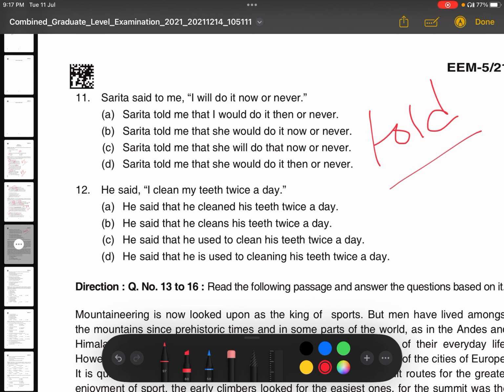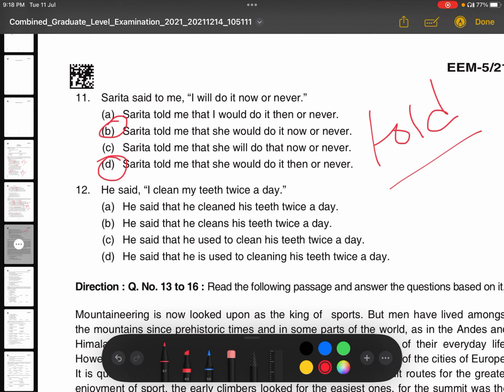Now I will tell you one more thing: options B and D look similar and correct, but there is a small change. What is the change? In option B, Sarita told me that she would, that is correct, because will changes into would as there is a past form of the reported verb, said.